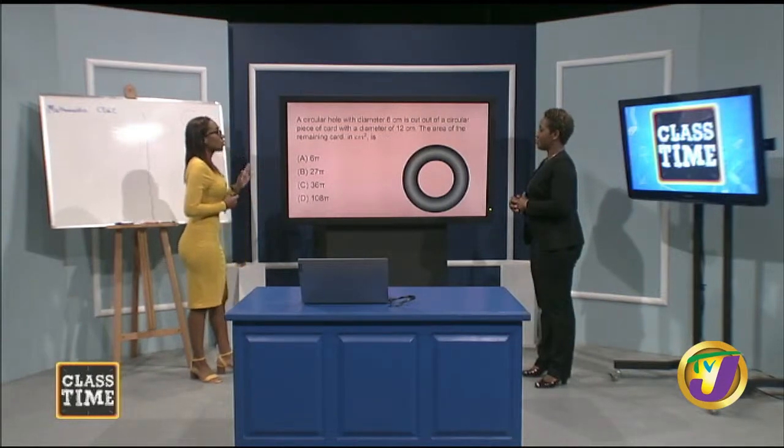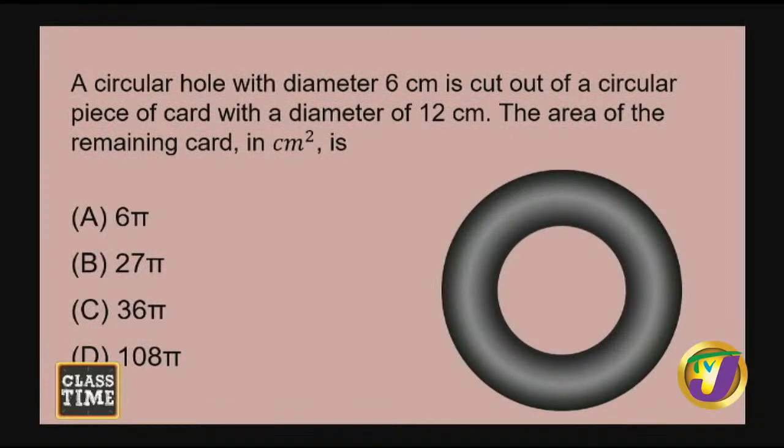Right. So here goes. A circular hole with diameter 6 centimeters is cut out of a circular piece of card with a diameter of 12 centimeters. The area of the remaining card in squared centimeters is, and we see our options here, but they may look a little bit uncomfortable to the eyes for some of us. And just to help us who are visual learners, we have an image showing what the circular hole would be like, and the rest of what is left, because they took out that piece.